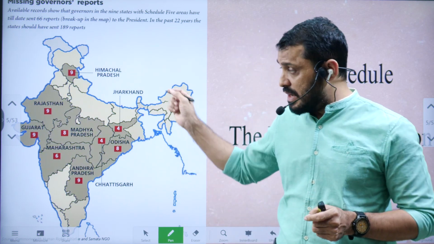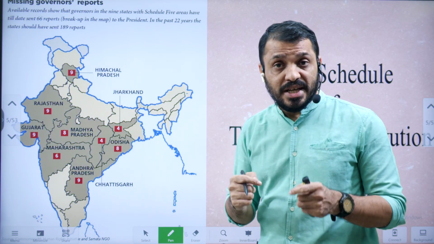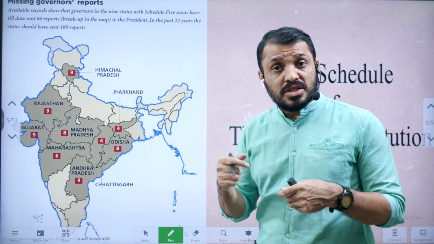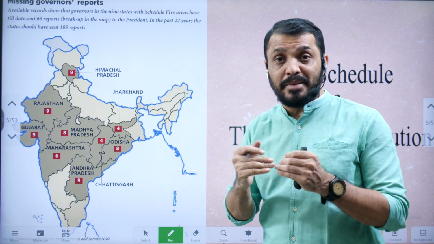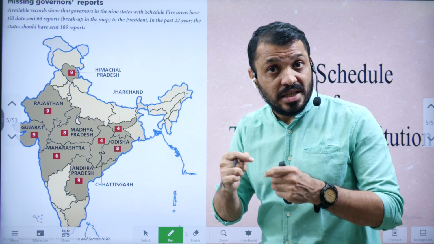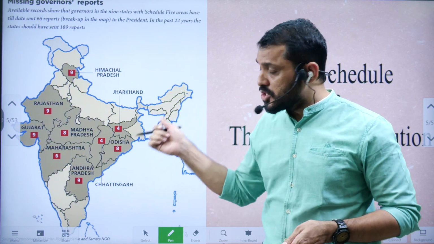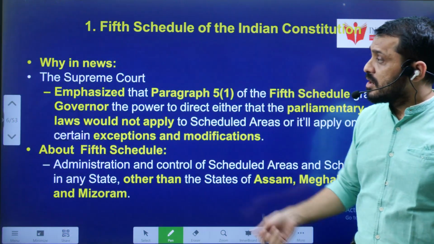Now, the Supreme Court has emphasized that according to the 5th schedule, the governor can give directions so that laws made by the state legislature as well as laws made by the parliament can be amended according to that particular area. So, the Supreme Court is reiterating the governor's powers regarding the scheduled areas. That is the reason it is in news. Now, we will see why it is in news.